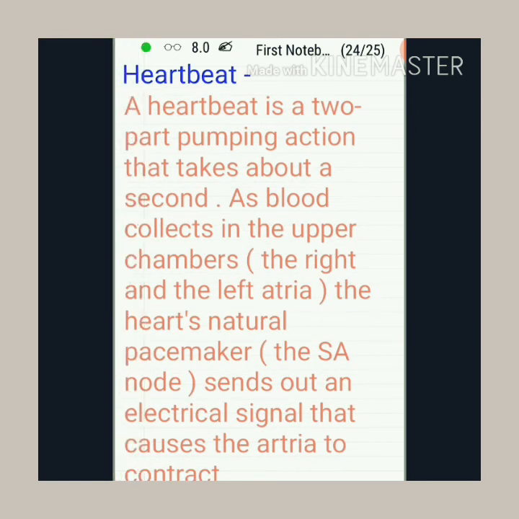So our next topic is our heartbeat. The walls of the chambers of the heart are made up of muscles. These muscles contract and relax rhythmically. This rhythmic contraction followed by relaxation constitutes a heartbeat. A heartbeat is a two-part pumping action that takes about a second. As blood collects in the upper chambers, the right and the left atria, the heart's natural pacemaker, the SA node, sends out an electrical signal that causes the atria to contract.